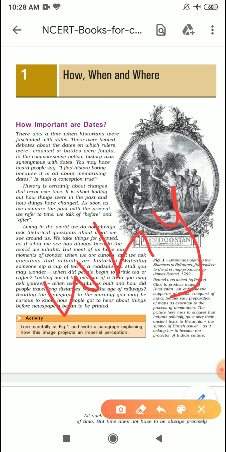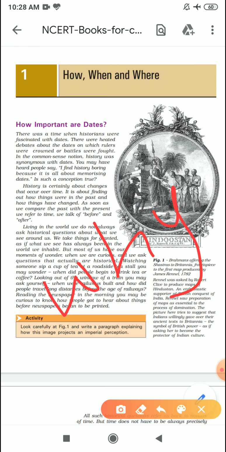I'll repeat and I'll tell you why this is very important. The name of the chapter is How, When and Where, and we have added one more word from our side, that is why. I sometimes like to call it K2 because in Hindi we call it kaise, kab, kahan, kyun. So it sounds interesting, right?